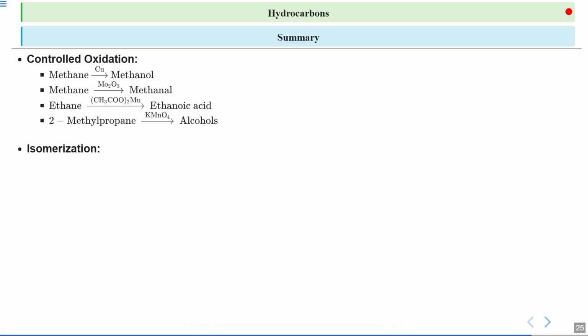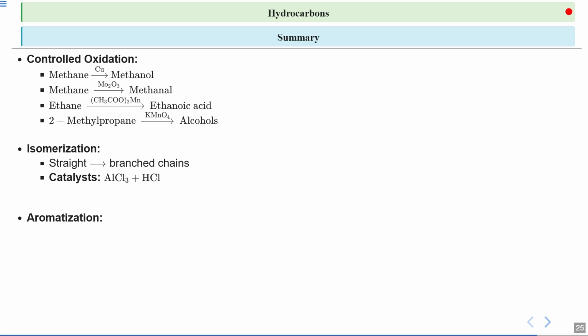Next, we move on to the isomerization process. Isomerization can change a straight chain into a branched chain hydrocarbon. We use AlCl3 and HCl for this process. These substances help to facilitate the rearrangement of the hydrocarbon chain, making the process more efficient.